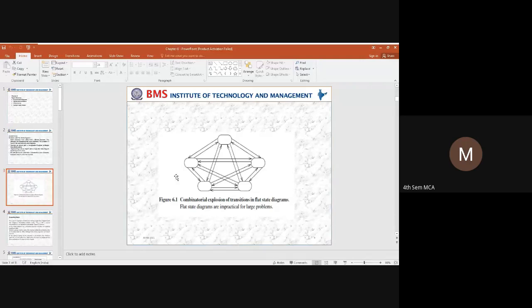To overcome this problem, we try to eliminate it through the expansion of the state diagram, which we represent with respect to the substate diagram, which I have explained with respect to the vending machine. Any doubt? No, ma'am.